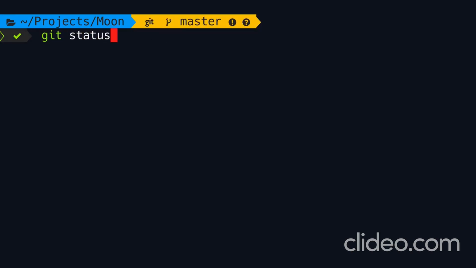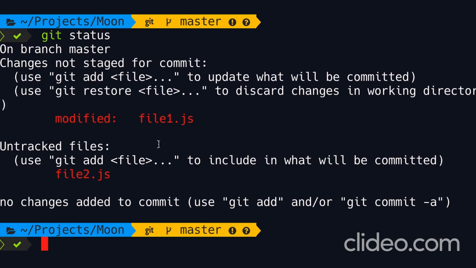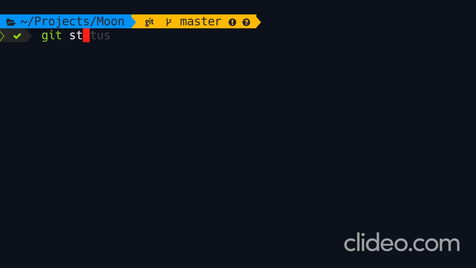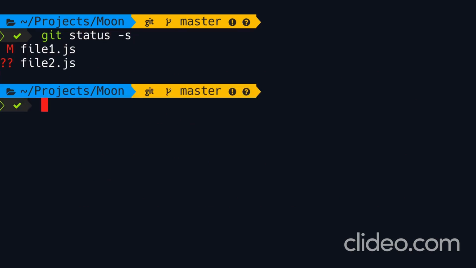Now let's run git status. We have modified file1 and we have a new untracked file. As you can see, the output of this command is very comprehensive, but also very wordy. Now let's run git status -s. This is much easier to dice. So let me show you how this works.